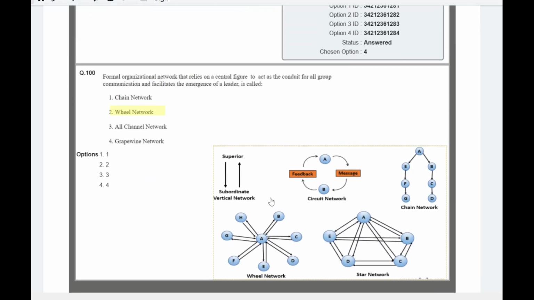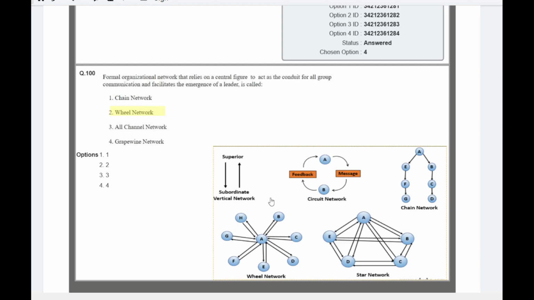Question number 50 is about organizational communication networks. There are various types of formal organization networks: vertical network, circular network, chain network, wheel network, and star network. The question asked: the formal organization network that relies on a central figure to act as a conduit for all communication and facilitates the emergence of the leader is called? So it's the wheel network.